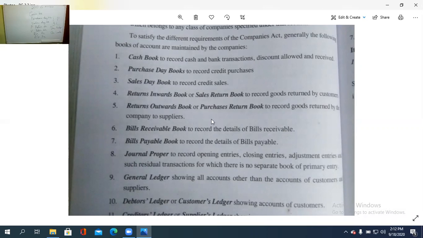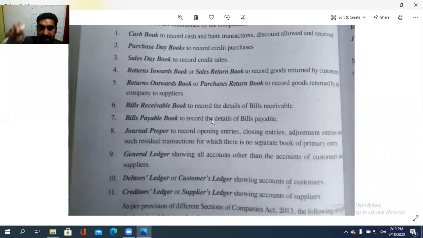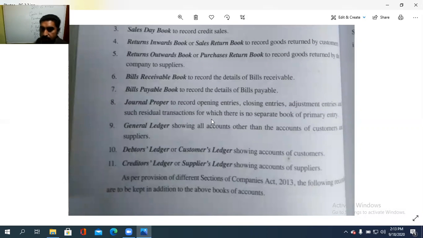Supplier and customer ഒഴിച്ച് ബാക്കി എല്ലാം in the general ledger. ഇതാണ് കസ്റ്റമറുടെയും സപ്ലയറുടെയും. Debtors ledger and creditors ledger where showing the accounts of customer and showing the accounts of supplier. ഇത്രയും ബുക്സ് ആണ് നമ്മൾ മെയിൻറ്റെയിൻ ചെയ്യുന്നത്. Then, as per the provision of different sections of the Companies Act 2013, following records are to be kept in addition to the above book of accounts.